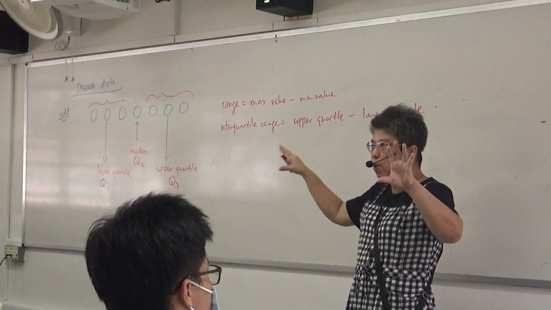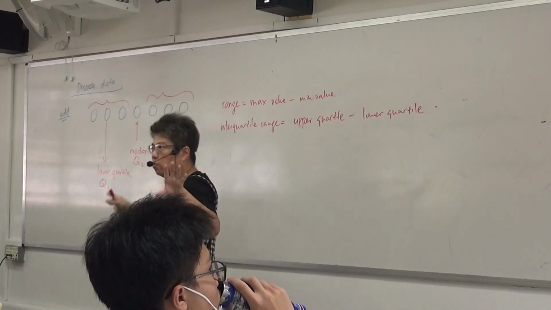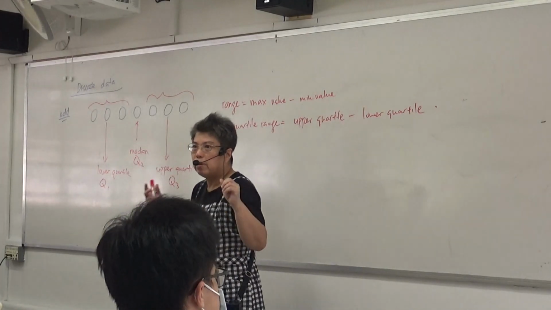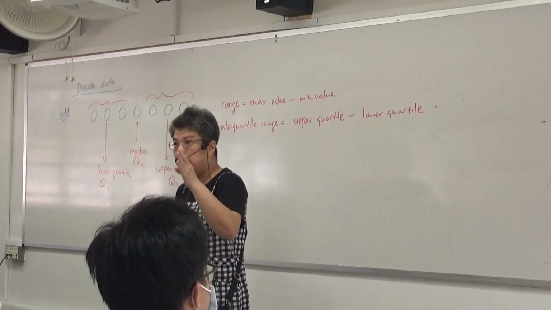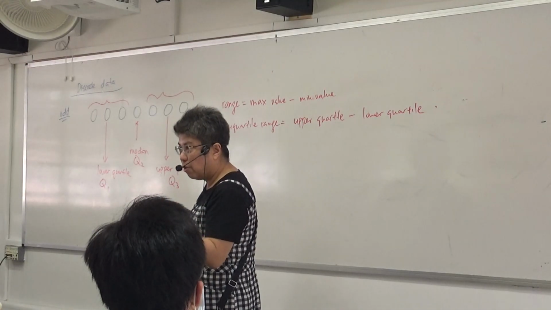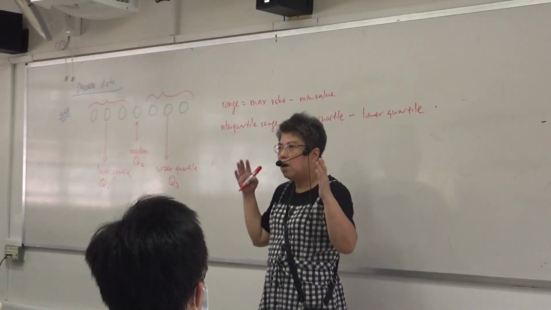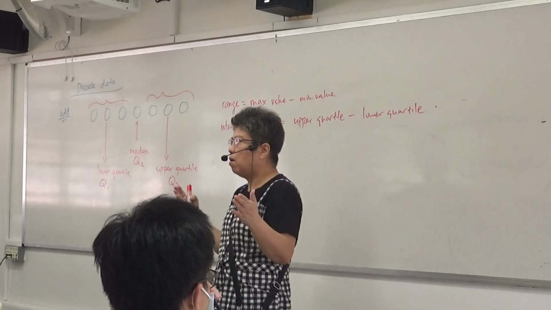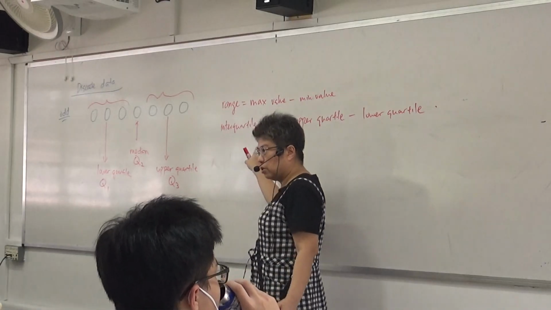Okay. When we talk about 2 sets of values, we are comparing. Now, if you want to say the distribution, that means how consistent or how widespread is the thing, we look at interquartile range.